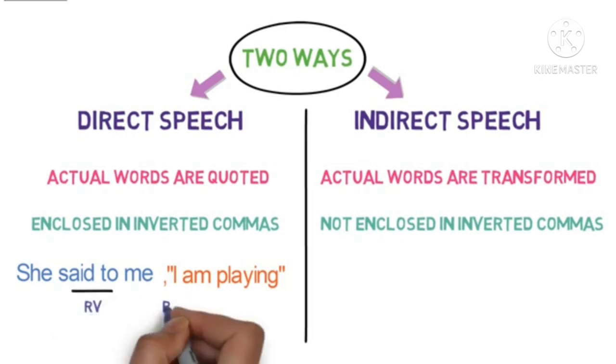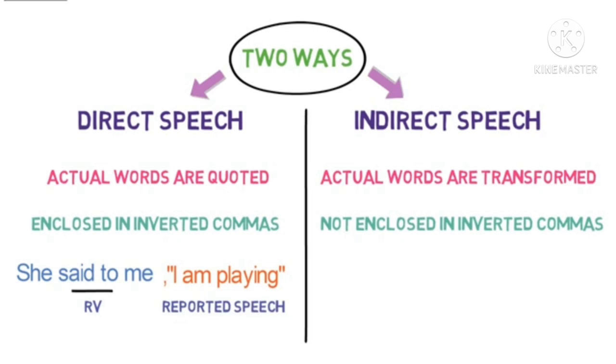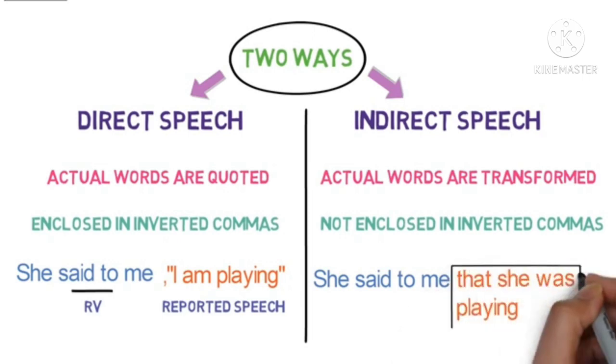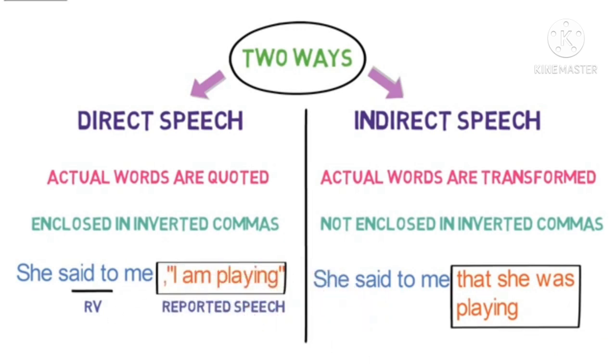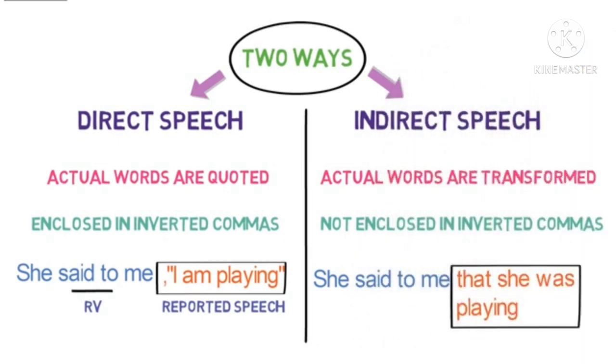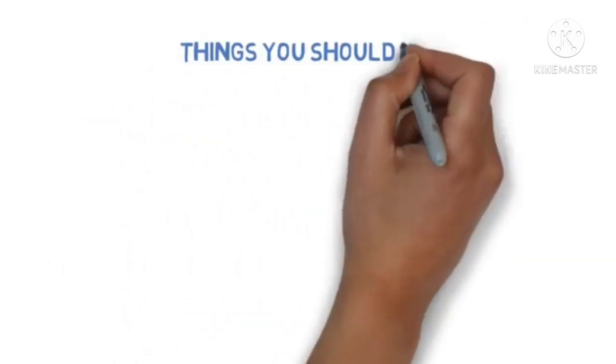For example, she said to me, "I am playing." So, said to is the reporting verb, and I am playing is the reported speech. She said to me that she was playing. So, no inverted commas, and you can see how it has been transformed. Let us see some more examples for understanding direct and indirect speech much better.